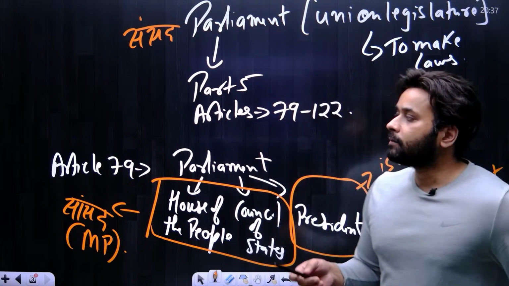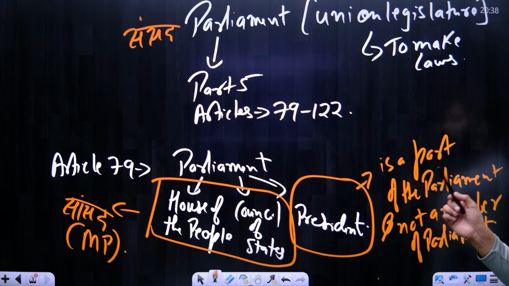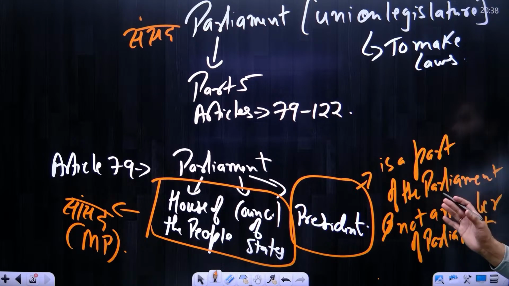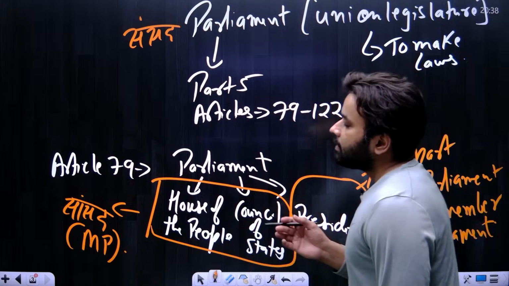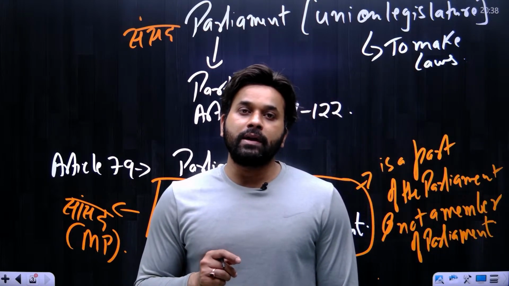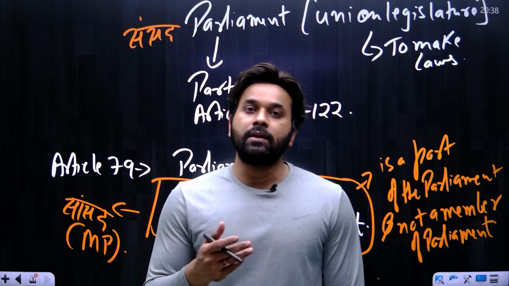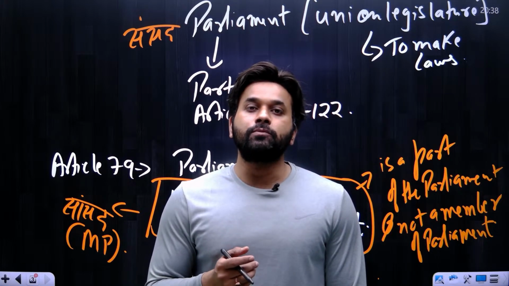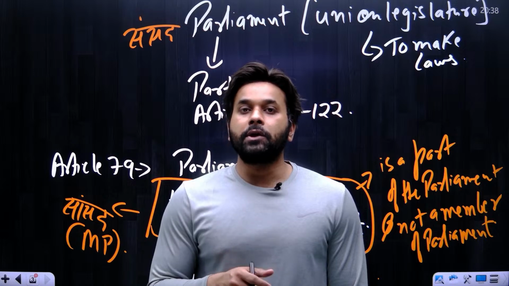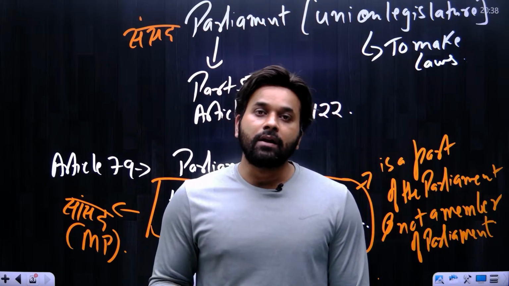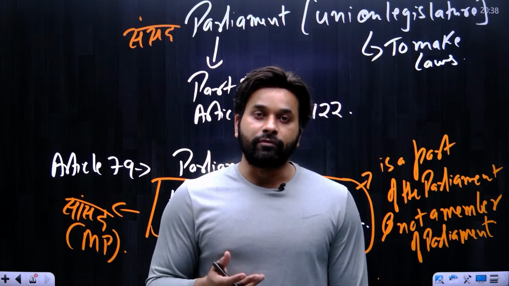Okay, so I think we are done with Article 79. Before I move further, let me remind you that Parliament is the legislative organ of the Union government, and that is why we call Parliament the Union legislature. The primary task of the legislature is to make laws. Parliament is the Union legislature. It means the Parliament can make laws for the entire country or for any part of it.